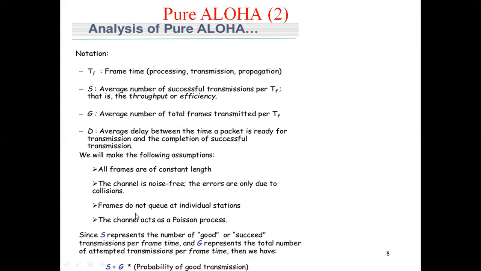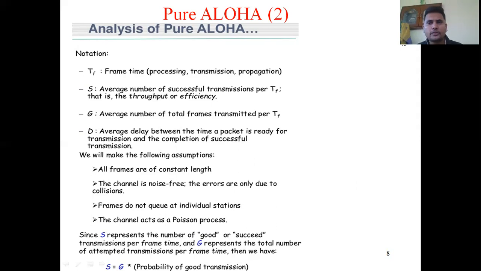The first one is all frames are of constant length, but actually frames are not of constant length. One frame size may be 3, another 4, another 7, another 8, depending on the data the user wants to send. Some users want to send 6-bit data, some 8 characters, some 4 characters. Depending on the amount of data to be transmitted, the frame size is created.